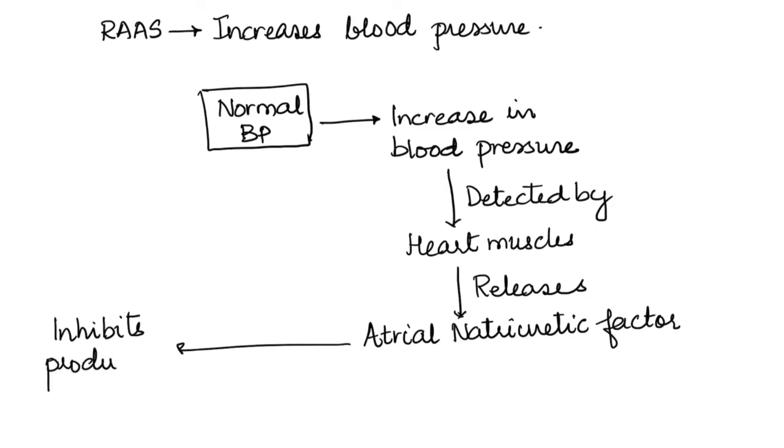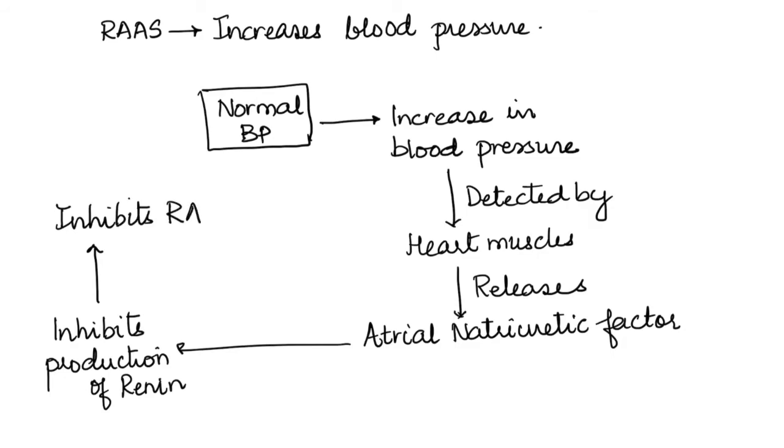This ANF inhibits the production of renin. Now, when the production of renin is stopped, it also stops the production of aldosterone, thus inhibiting the entire renin-angiotensin-aldosterone system and bringing the blood pressure back to normal. So, the ANF or the atrial natriuretic factor is responsible for inhibiting or stopping the renin-angiotensin-aldosterone system.